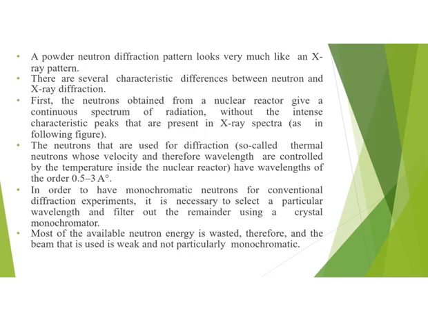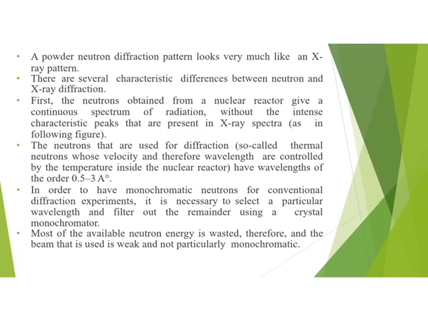The neutrons that are used for diffraction are called thermal neutrons. The velocity and wavelength of thermal neutrons are controlled by the temperature inside the nuclear reactor. The wavelengths of thermal neutrons are in the order of 0.5 to 3 angstrom. We use a crystal monochromator to select a particular wavelength in order to have monochromatic neutrons for conventional diffraction experiments.